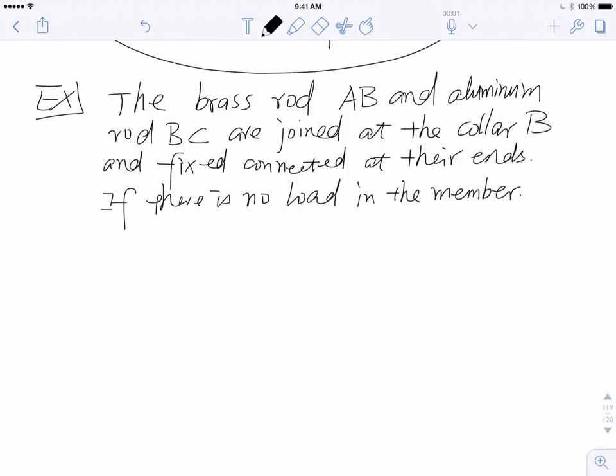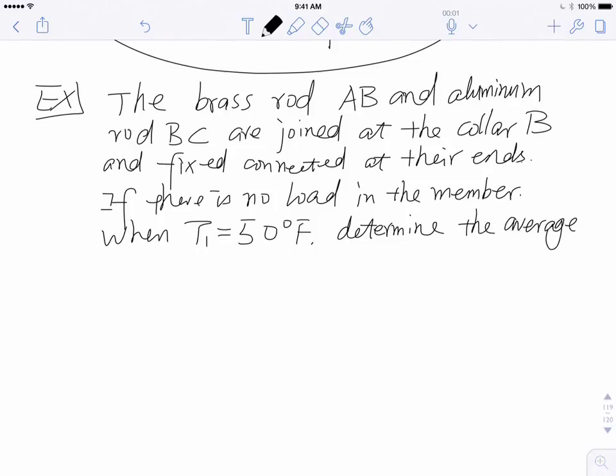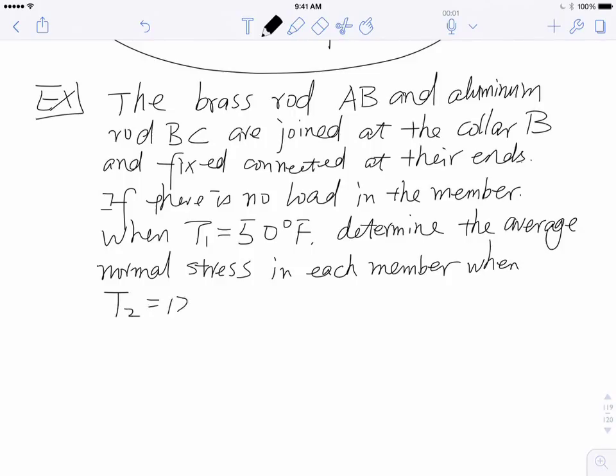But when T1 equals 50 degrees F, a little lower than room temperature, determine the average normal stress in each member when T2 equals 120 degrees Fahrenheit.